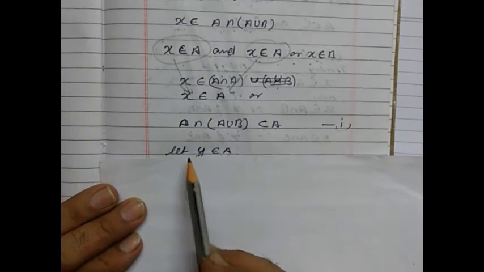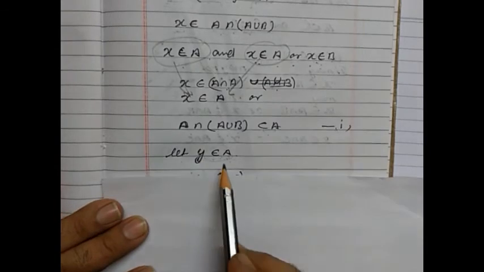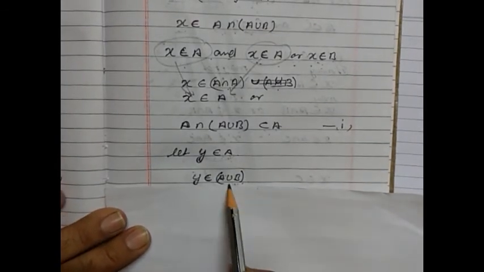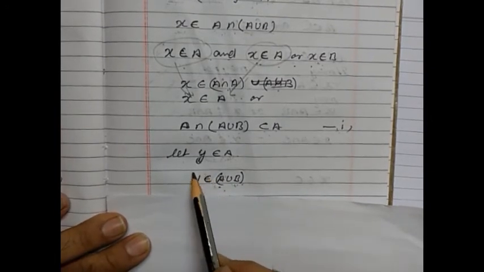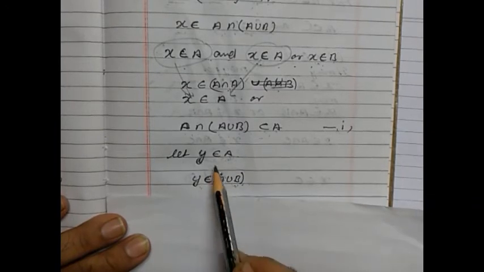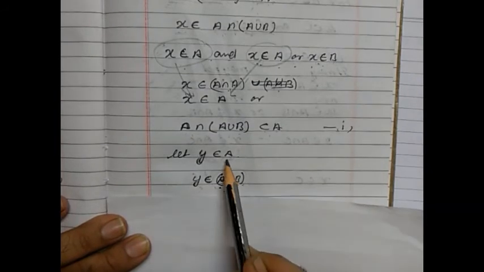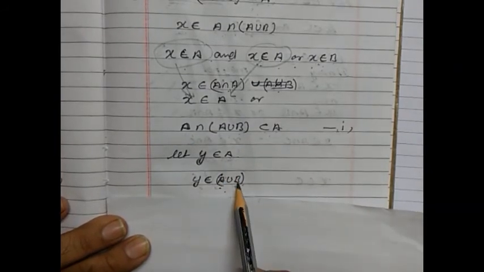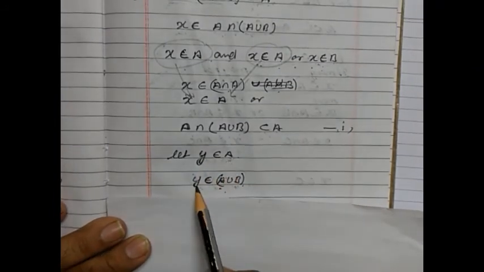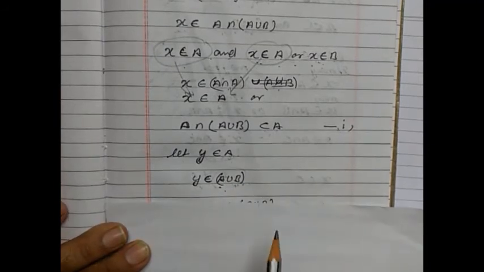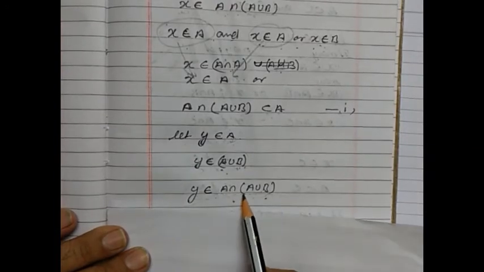Now we take the second statement: let y belong to A. When we take y belongs to A, we can say y belongs to A union B. So all the elements of A union B, or we can say if y as an element belongs to A, then it will belong to A union B. So A union B is what? A union B is all the elements which are present in A as well as in B. So here y element belongs to A, therefore it will belong to A union B also. So here we can further say that y belongs to A intersection (A union B).